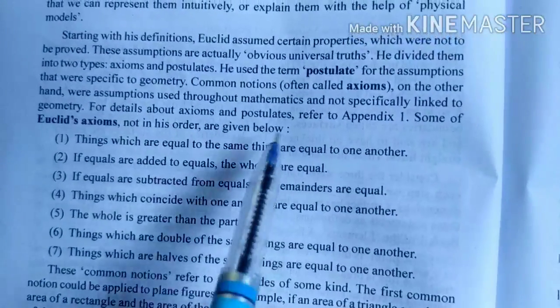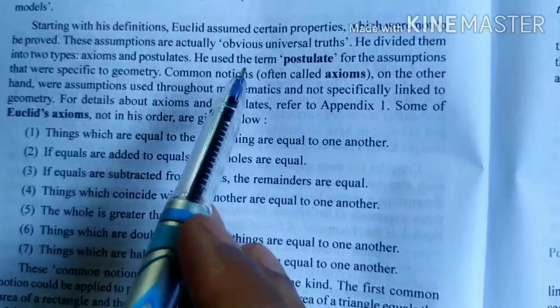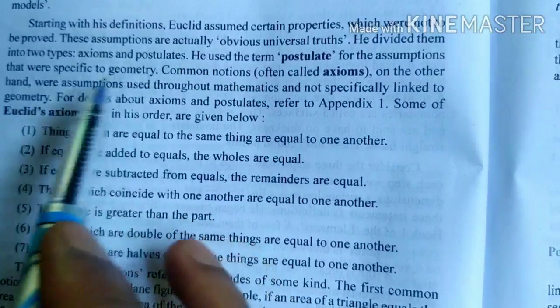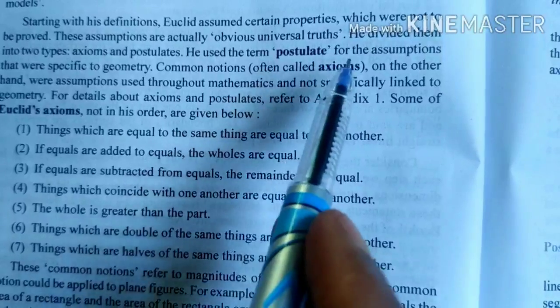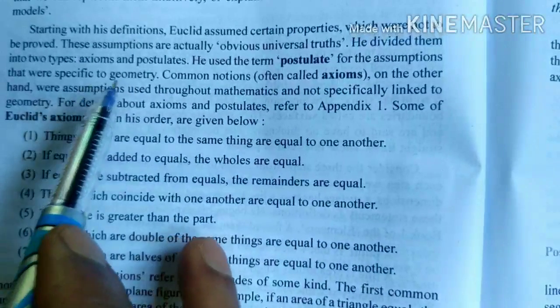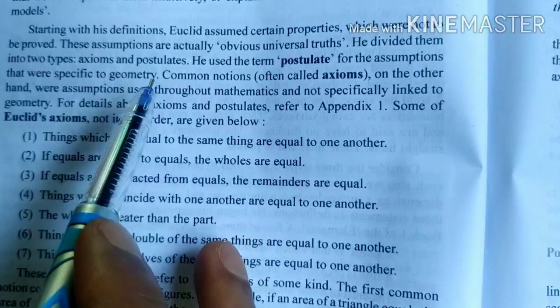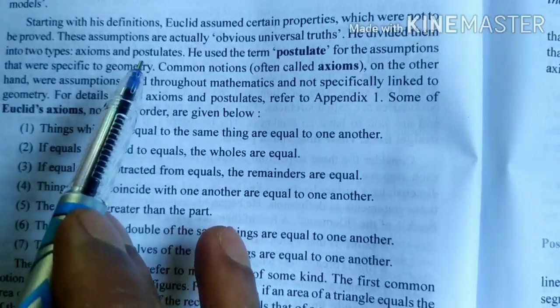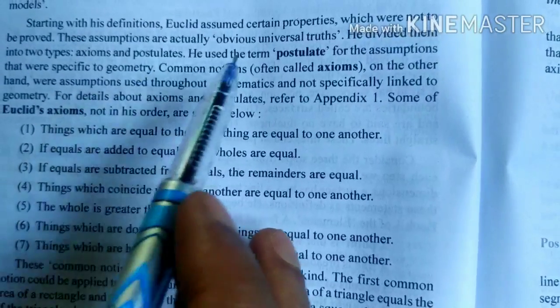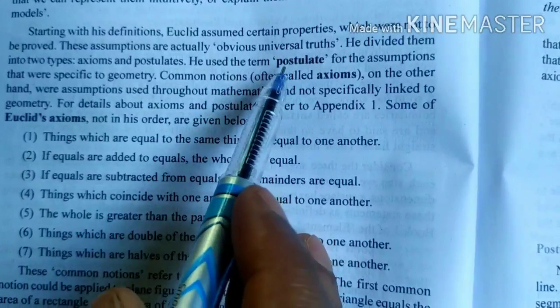Okay, now let us see what we mean by postulates and axioms. You can see here axioms and postulates. He used the term postulate for the assumptions that were specific to geometry. So the assumptions which were specific to geometry, only geometry, are called postulates.